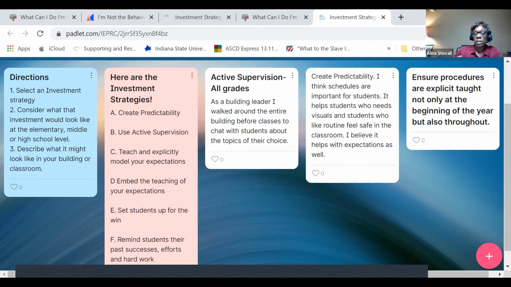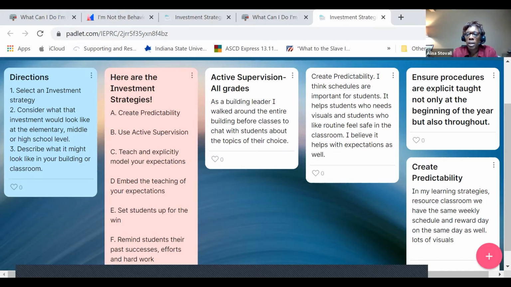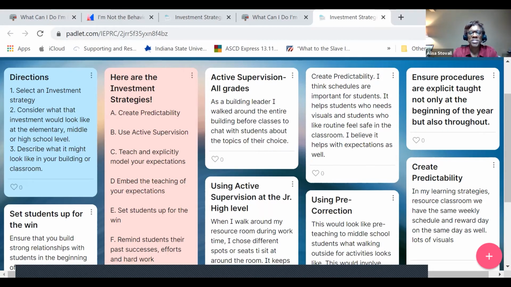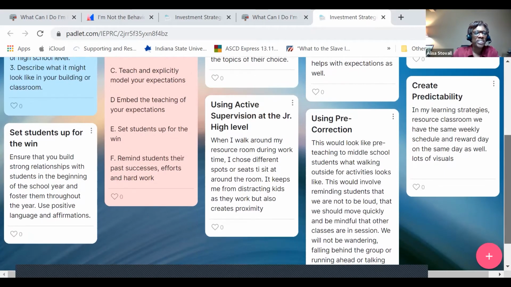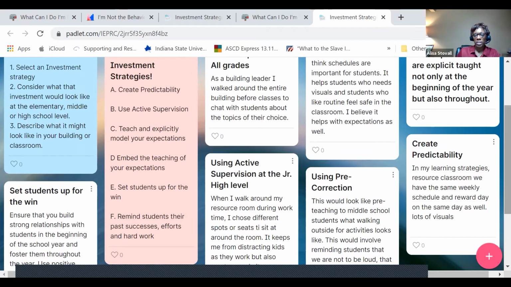Okay. And this Padlet is going to stay a part of the presentation for the year. And so if you come back in another couple months, you may find many more ideas too. Having the same weekly schedule and reward day. Okay, lots of visuals. Sitting in different seats. But yes, I used to do that. I love that. Fantastic. Building strong relationships. All right.